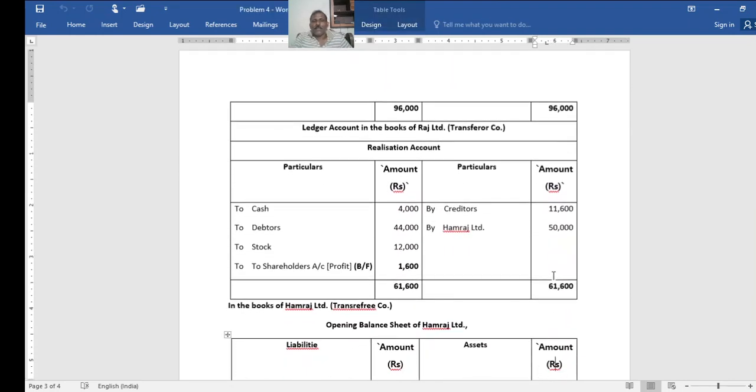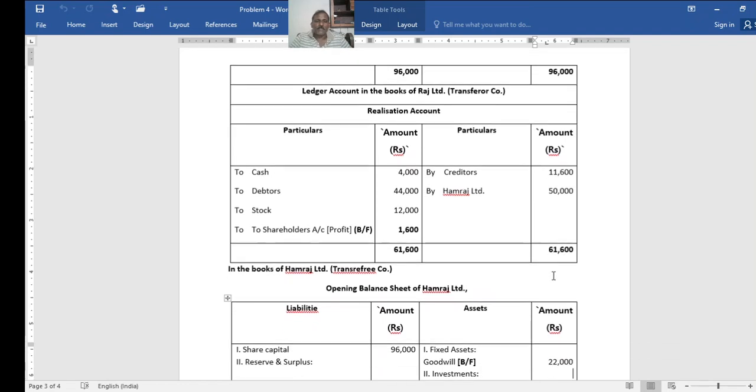Similarly, the realization account in the books of Raj Limited, again one more transferor company. Transfer all assets: cash, debtors, stock, no goodwill here. Then creditors, only creditors, and purchase consideration due, that is 50,000, total 61,600. Again in case of Raj Limited also, credit exceeds the debit, thereby the balance in the debit, that is the profit, must be transferred to shareholders account.